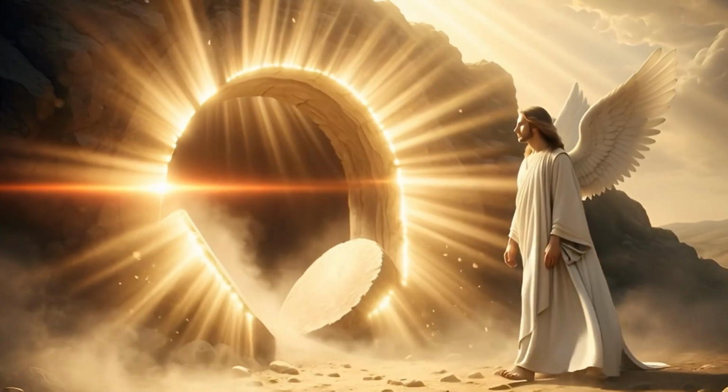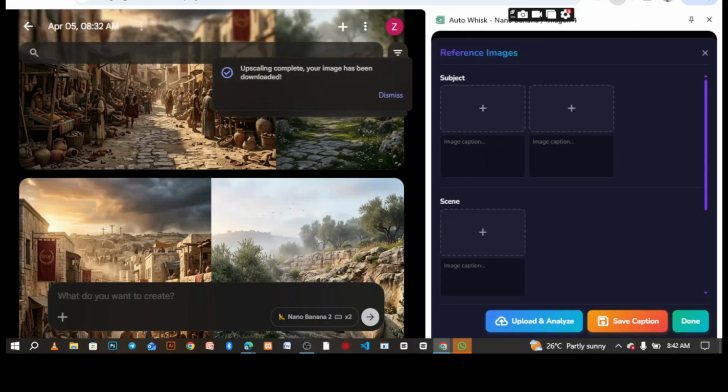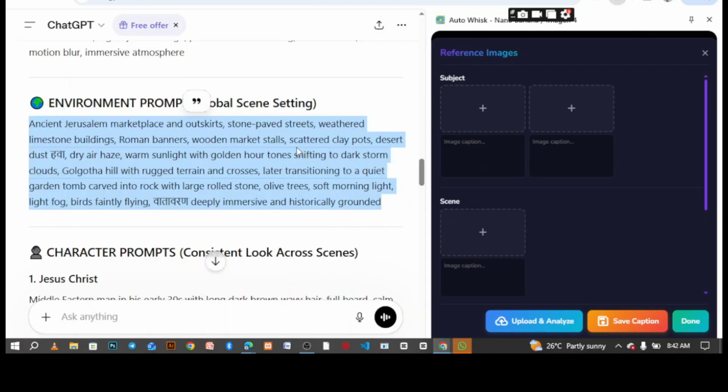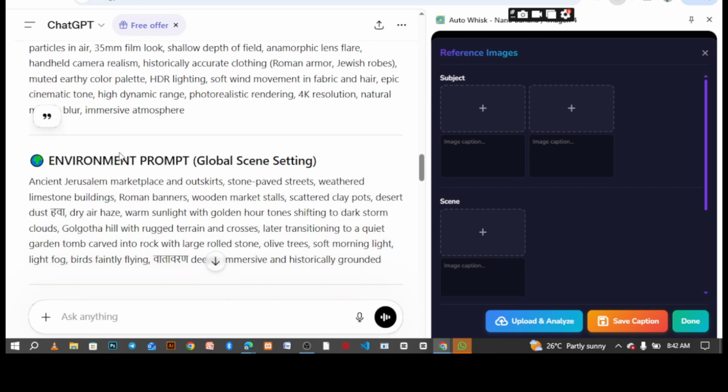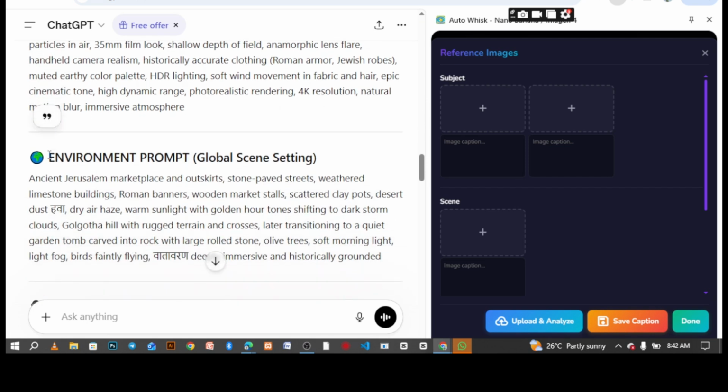So to literally create a video like that, the first thing you need to do is head over to your ChatGPT. That is where I get all my script, the storyline. Now this is what you're going to ask ChatGPT. Of course, you need to have the master prompt, which is the very first prompt to maintain consistency across all scenes. Then the moment you have the master prompt, you also need an environment prompt, global scene settings.